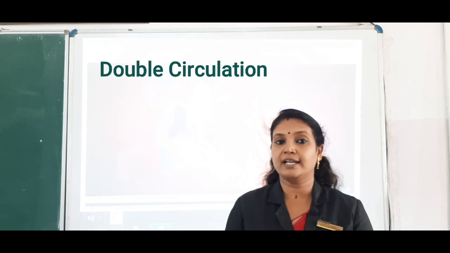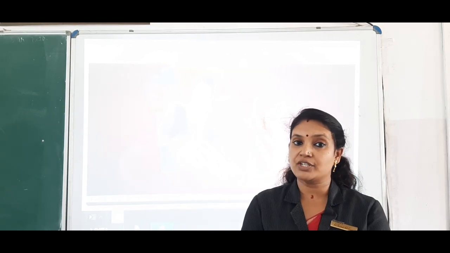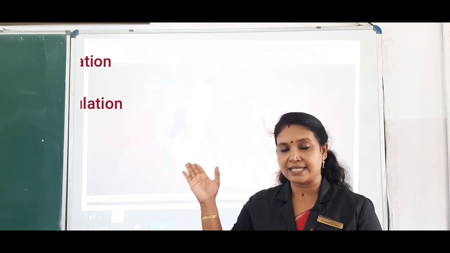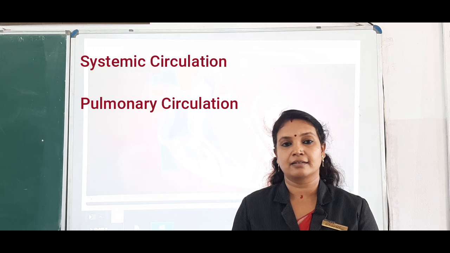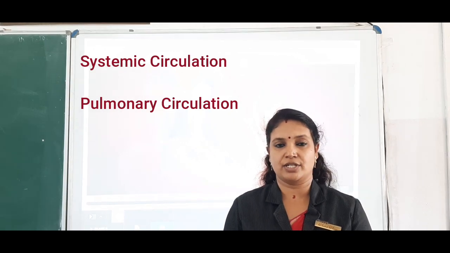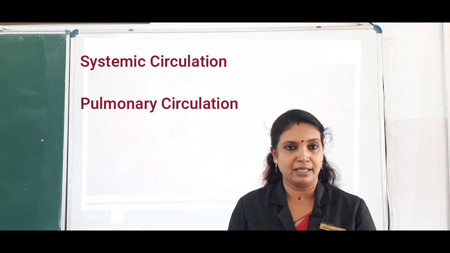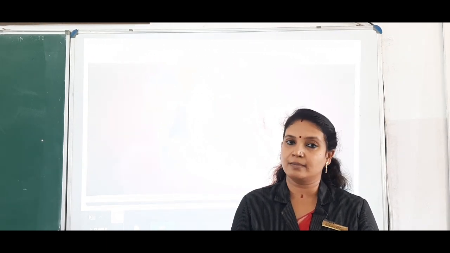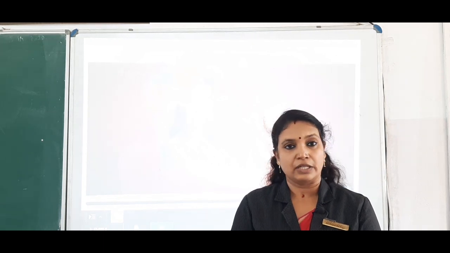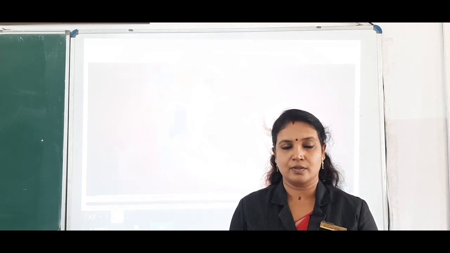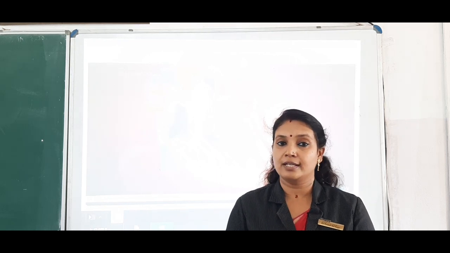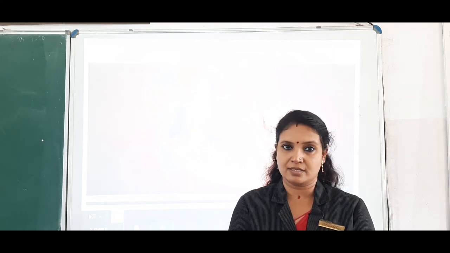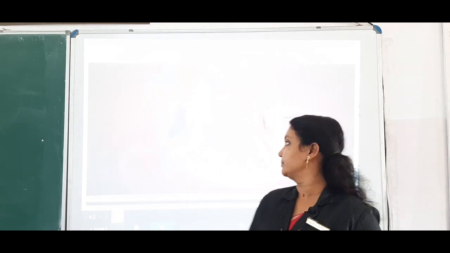Let us see what the two types of circulation present in the double circulation are. They are systemic circulation and pulmonary circulation. Let us study systemic circulation and pulmonary circulation with the help of the smart class. First I am going to discuss the pulmonary circulation. After that I will discuss the systemic circulation.